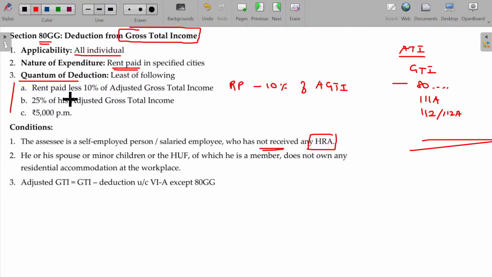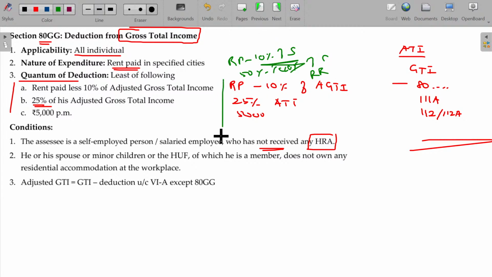And 25% of the adjusted gross total income and 5,000 per month ceiling. In HRA, what do you do? Rent paid minus 10% of salary, 50% or 40% of salary, and rent received. That's how we studied there. Here, this is slightly different. Rest of things are the same.